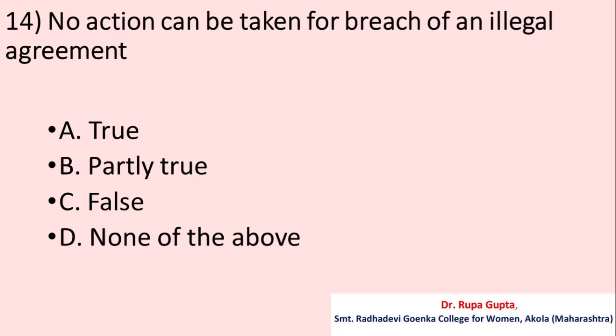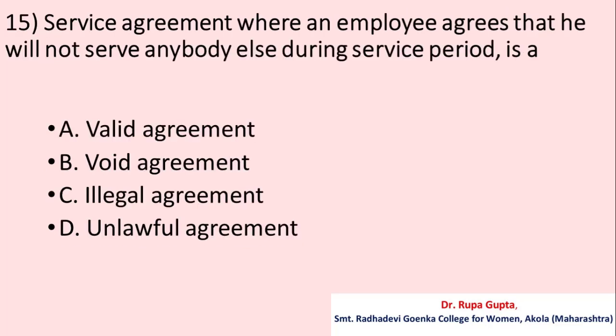Question number 14. No action can be taken for breach of an illegal agreement. Your options are A. True, B. Partly true, C. False, D. None of the above. And the correct answer is A. True.